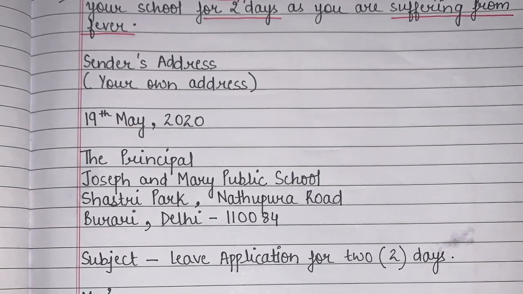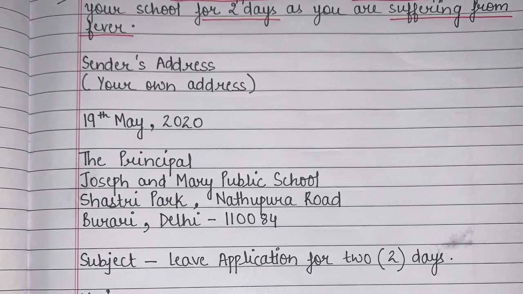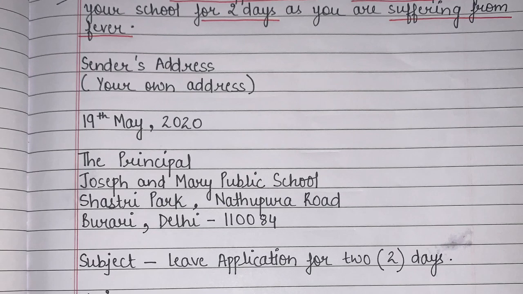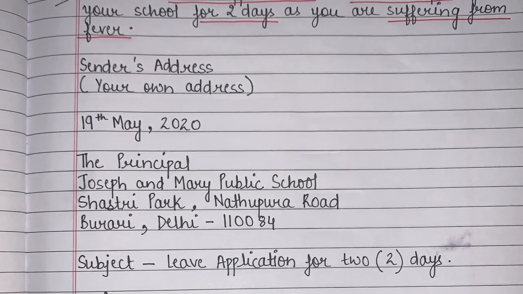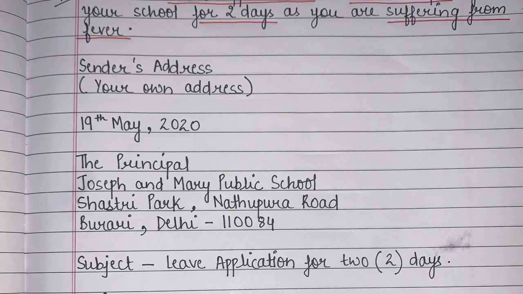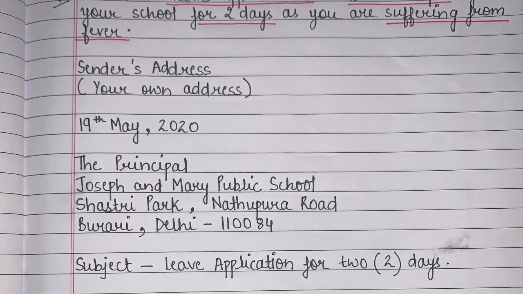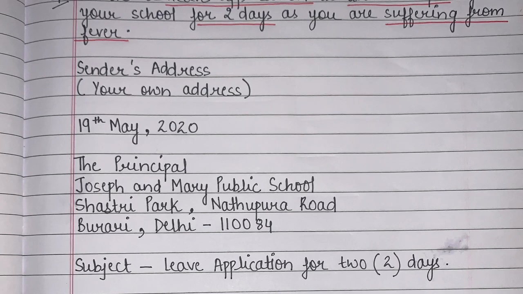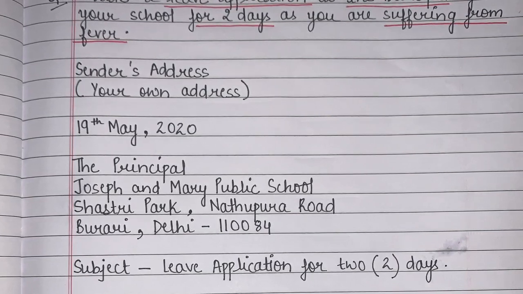Now students, can you see I have got the receiver's name from the question, because in my question it was given that I have to write this application to the principal. So here we will write the principal. We will write the name of the school, Joseph and Mary Public School. Students, whenever you are writing the name of the school, the initials should be in capital letters.